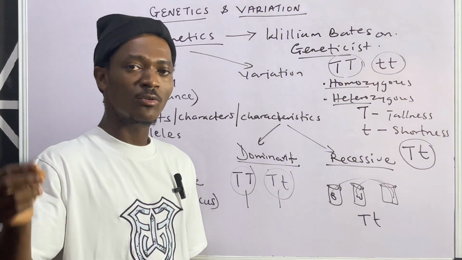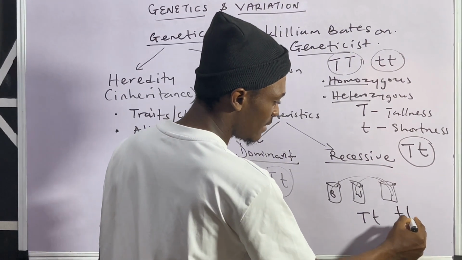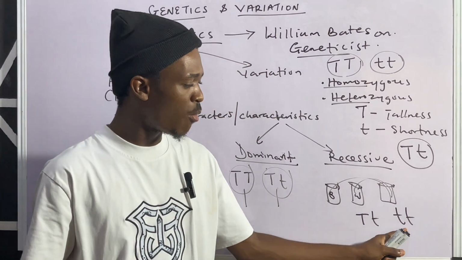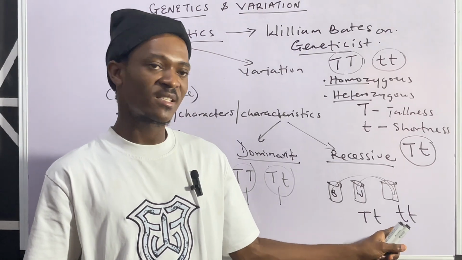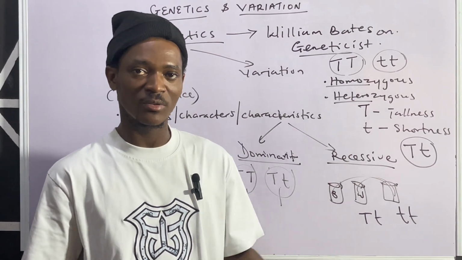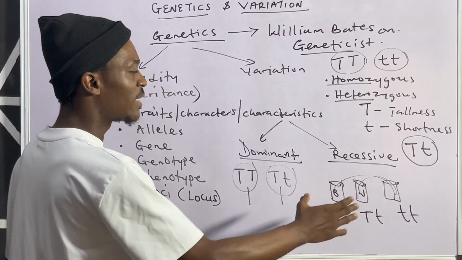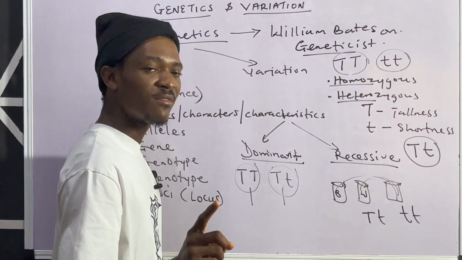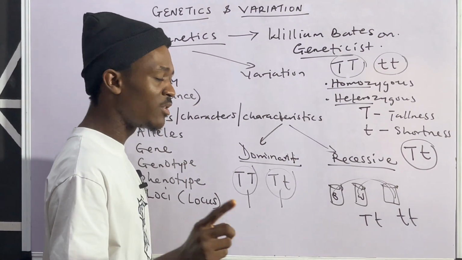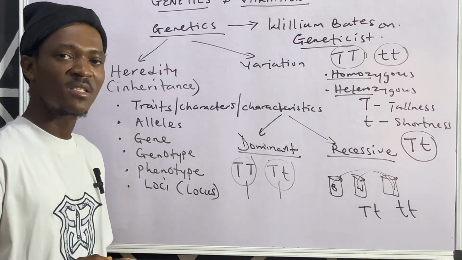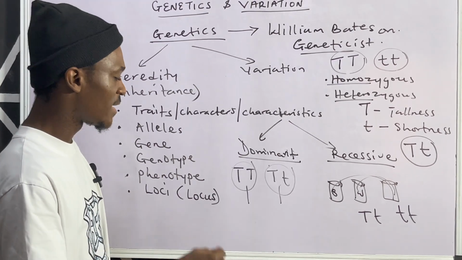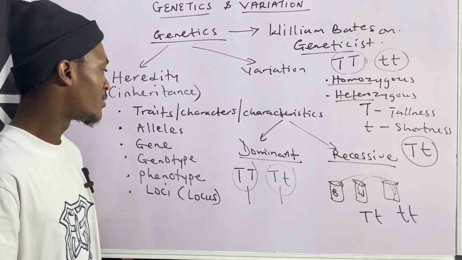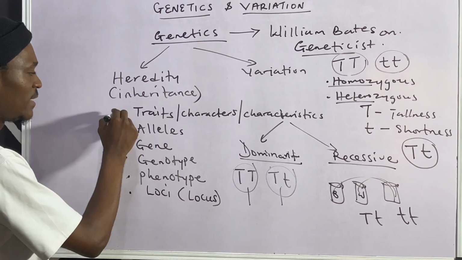In homozygous condition, such as something like this. So in this case now, this is homozygous shortness. So it can only be expressive in homozygous conditions. So don't be confused. Just know that recessive is only expressive in what? In homozygous conditions, but dominant can be expressive in both homozygous as well as heterozygous conditions. All right. So that's what this thing entails.